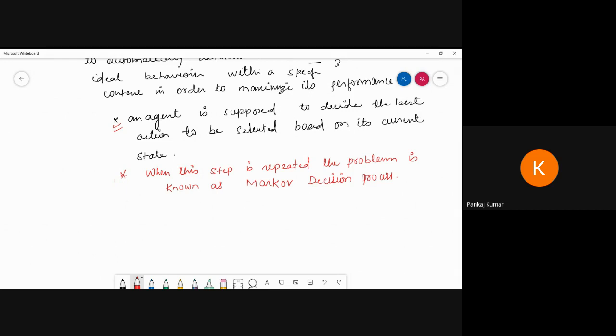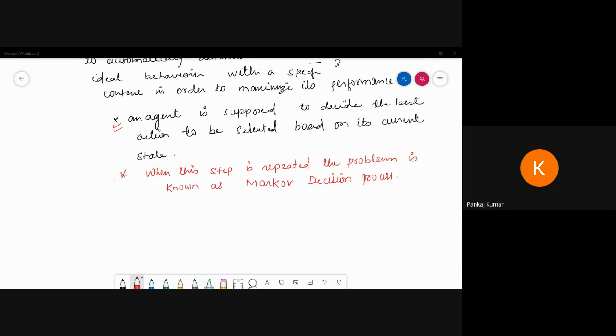Okay, so that is important. So that line: when this step is repeated, the problem is known as a Markov decision process. So now it's clear what reinforcement learning is and what the Markov decision process is.